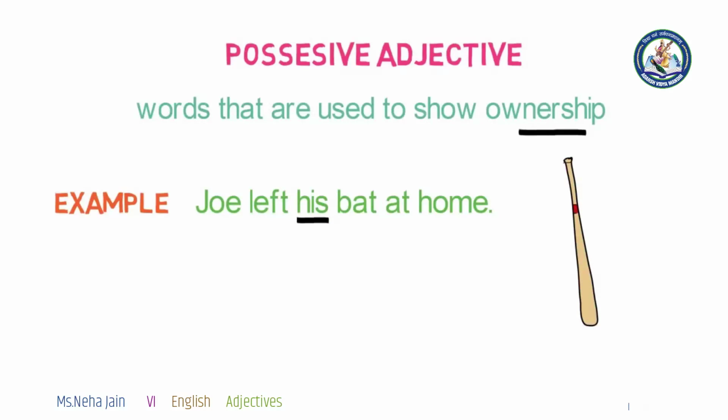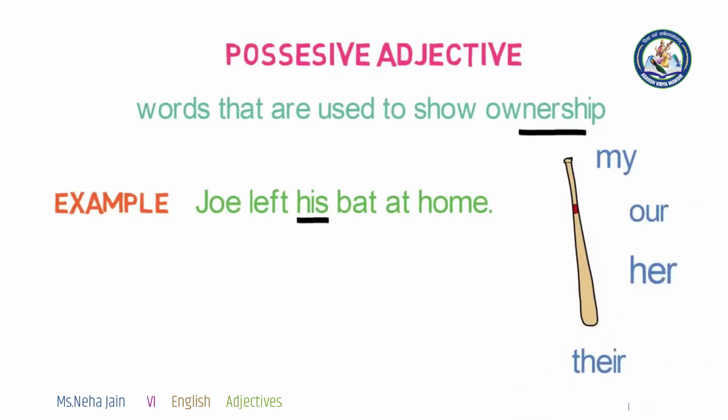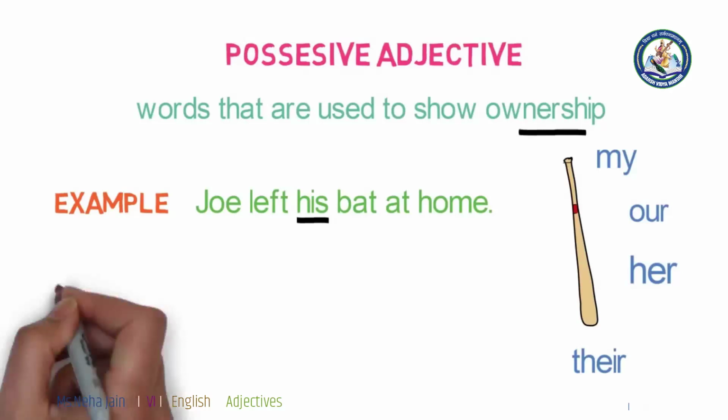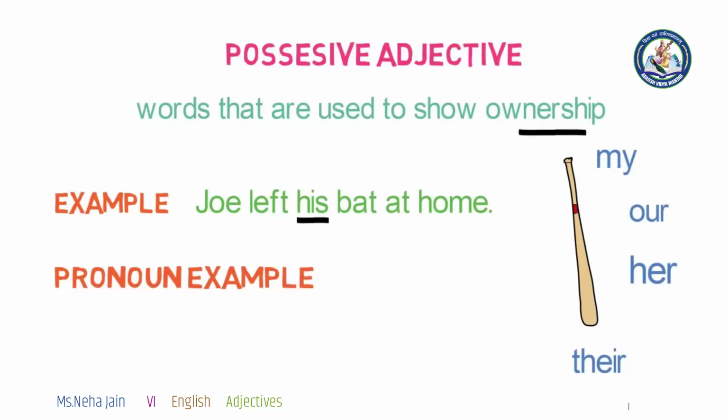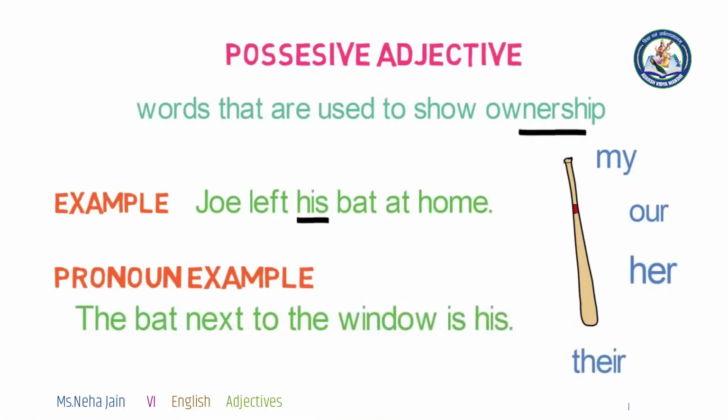Other words for possessive adjectives are my, our, her and their. Now, possessive pronouns also sound like possessive adjectives, but they are not the same. They are both used in different contexts. Let's have an example: the bat next to the window is his. Here, his is not an adjective. It is used in the place of a noun, so it is a pronoun.